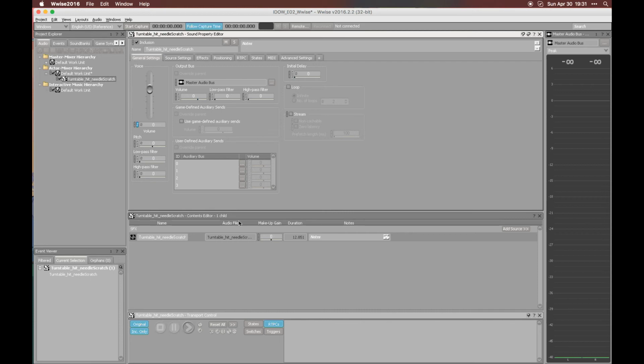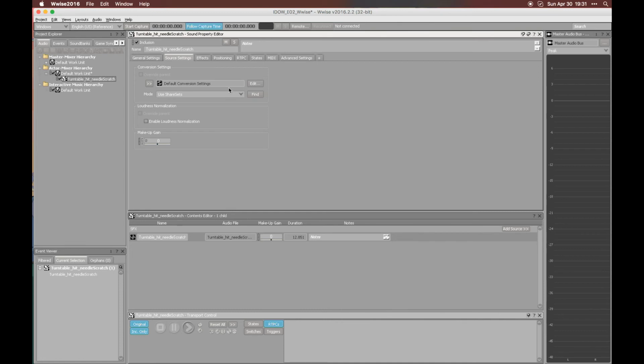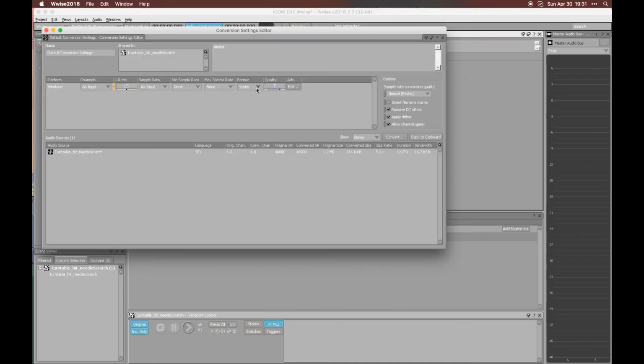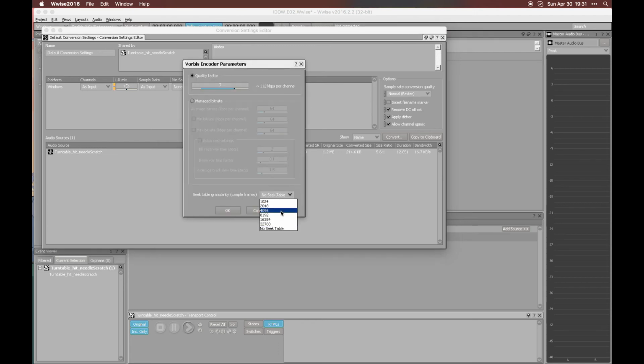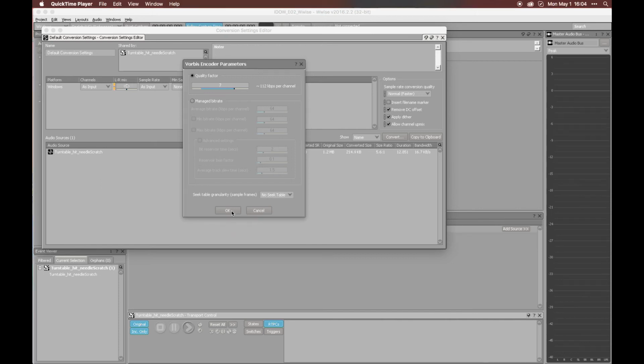One last thing, it's very important to take into consideration the conversion settings when we use seek, because if we use Vorbis and we don't enable the seek tables, it simply won't play when we try and use seek. So what is a seek table? I'm not an audio compression expert at all, but from my understanding, when we use the Vorbis encoding format to compress a file, and we ask that file to play from a specific point in time in the middle of it, Vorbis just can't do it.